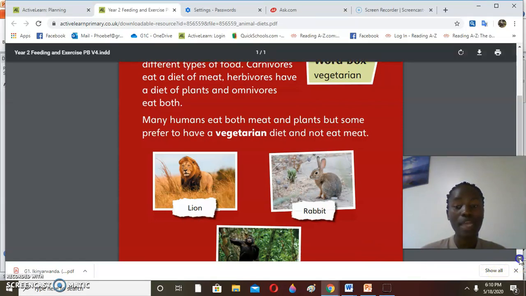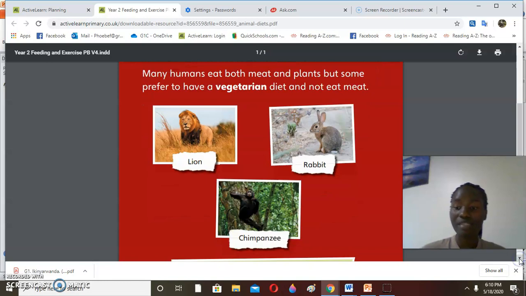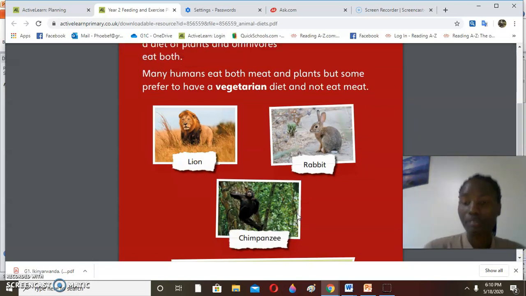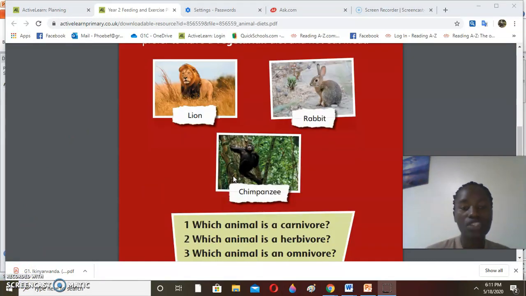And then we have the chimpanzee. A chimpanzee will feed on plants and animals. So now you understand that a lion is a carnivore and it feeds on only the flesh.